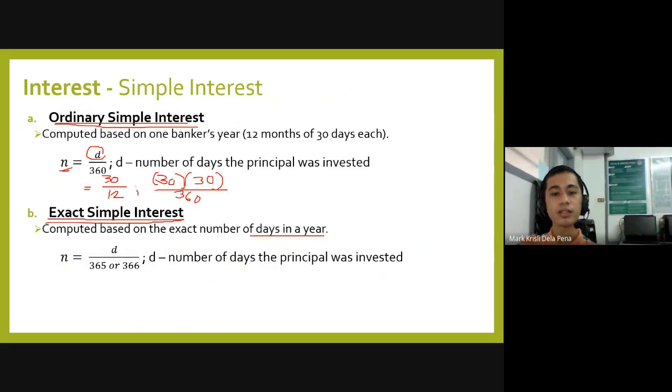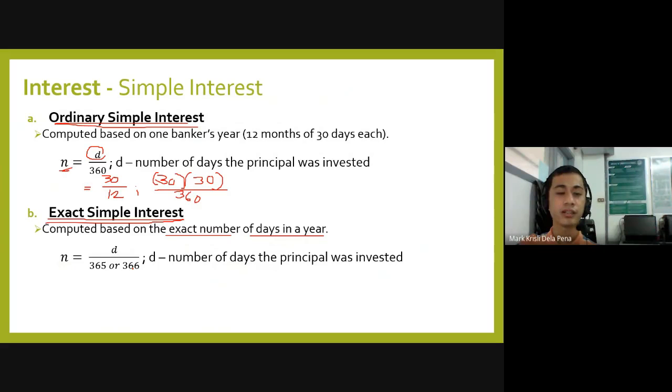So we will use exact simple interest when dates are given or mentioned in the problem. Say, for example, the man borrowed today, November 5, and will be paying the borrowed amount on January 10. So you'll have to get the exact number of days based on the calendar days.